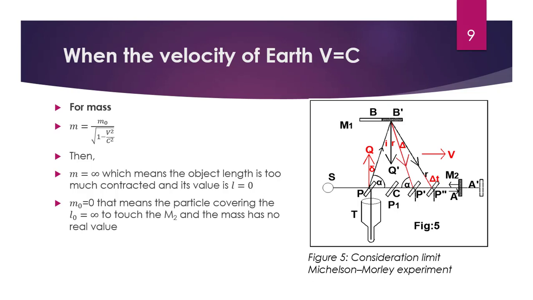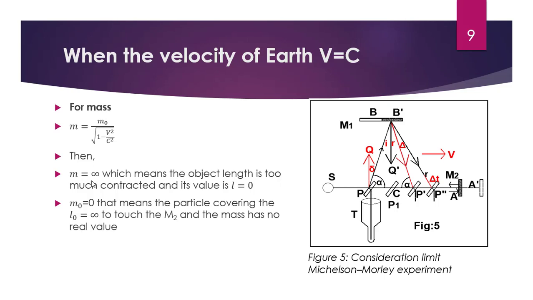That means the object will be too much contracted because the length is 0, and if m1 is a mirror, and the light goes in this direction, then if it is possible to touch m1, its distance also needs to be 0. The distance also needs to be 0, then it will be possible to touch each other.